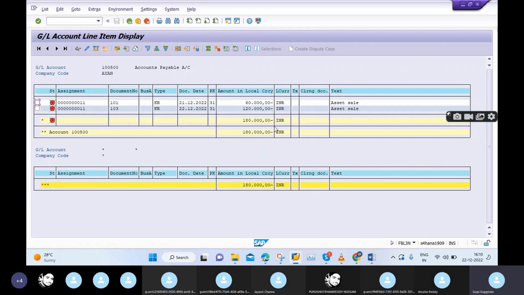If you want that new field on this screen, we can add it, but not in this T code. Again, we will raise a Z program, and based on that program, we will give the ZT code, ZFBL3N. In that ZFBL3N only we can give that customized field, not here. If you give it here, it changes the entire standard application. So that's the reason,